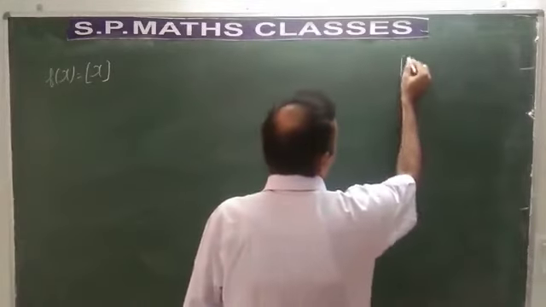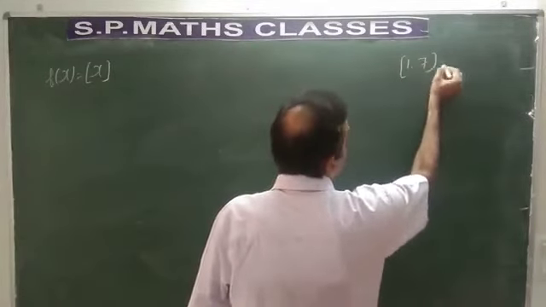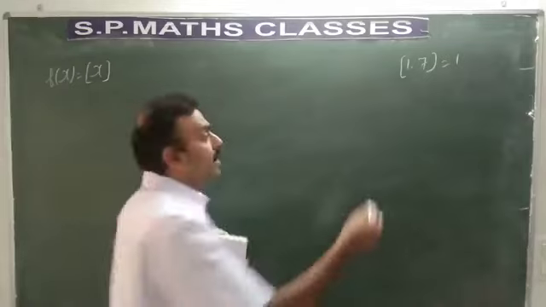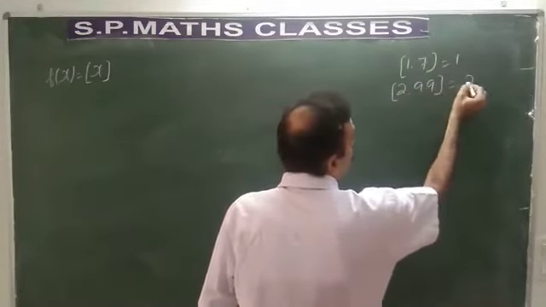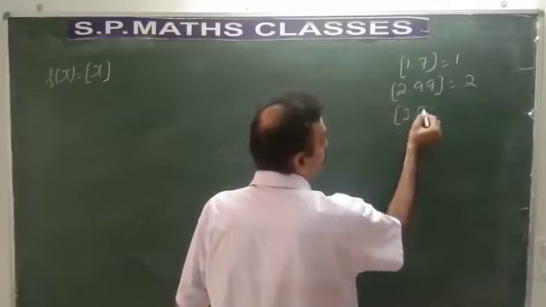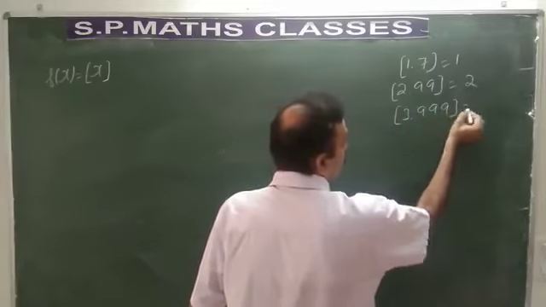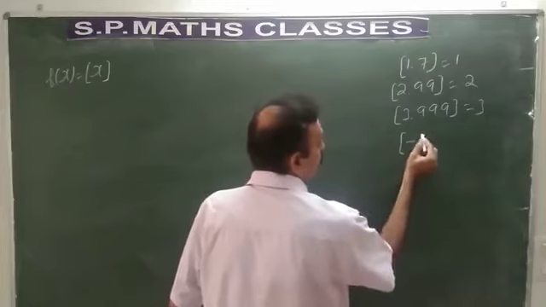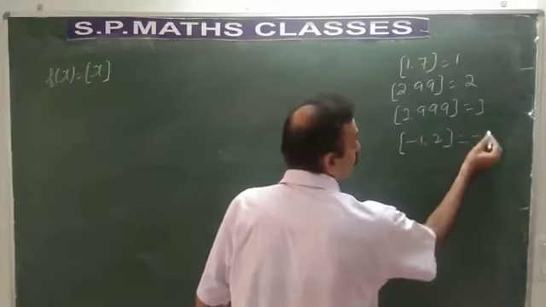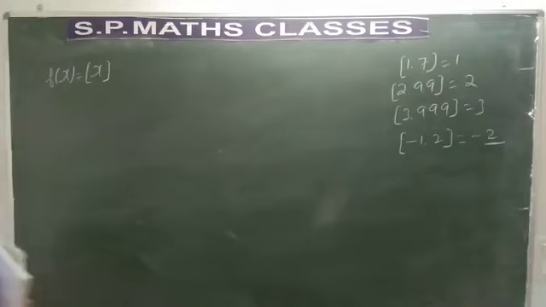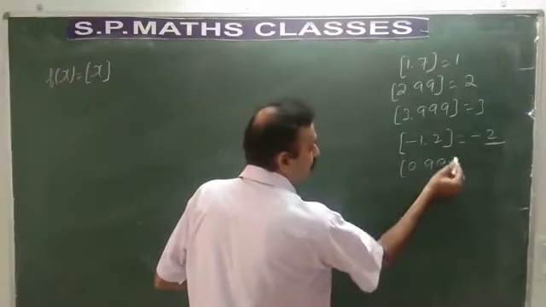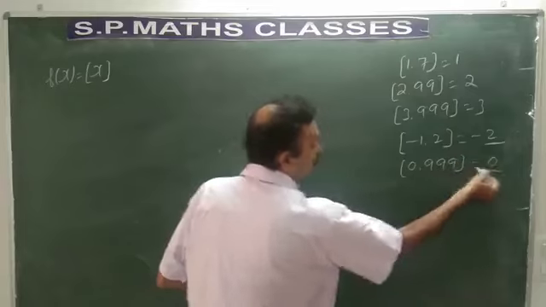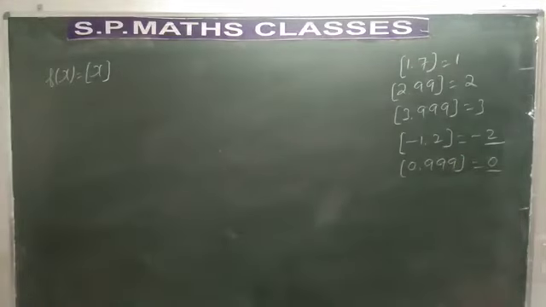So greatest integer function 1.7 is 1, as you know. Greatest integer function 2.99, it is 2 only. 3.9999, it is nothing but 3 only. Greatest integer function minus 1.2, it is minus 2. Like that it continues. Suppose if you want the value of the greatest integer 0.999, it is nothing but 0. I think you have studied about all these things in the first PUC.